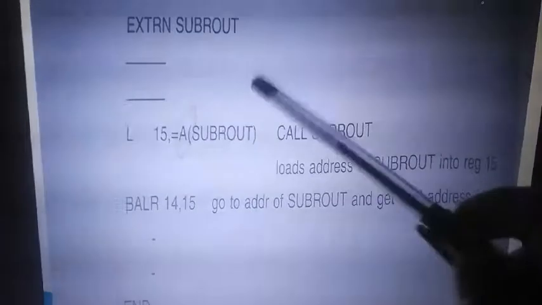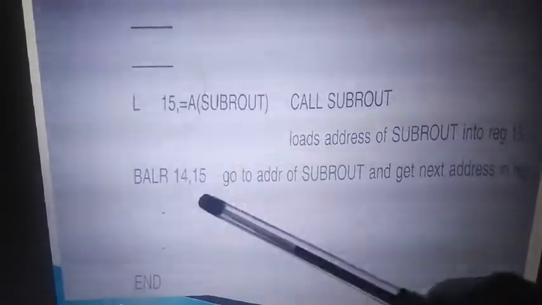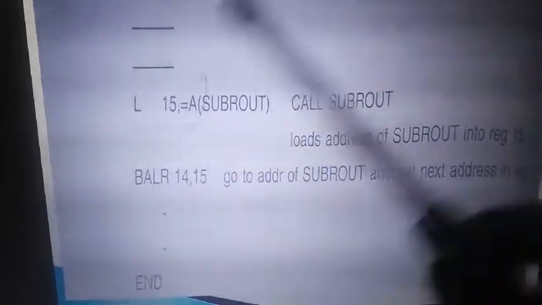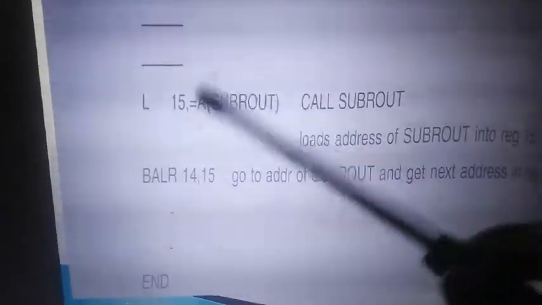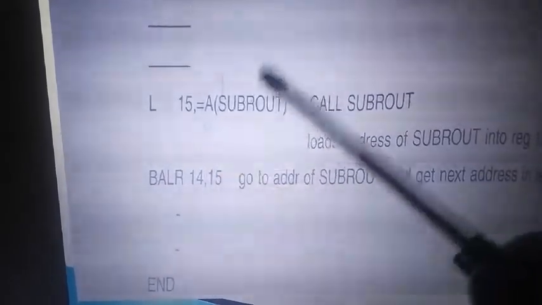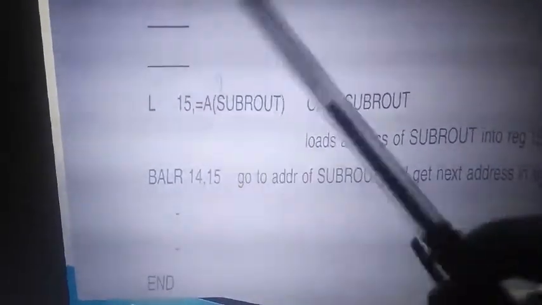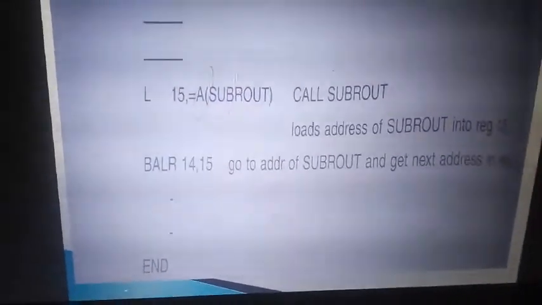So you are loading that external function, the subroutine. When you call the subroutine function here, the address of the subroutine is loaded into 15, and from this statement you know that you need to jump to the 15th location, because you are calling a function. The address is stored in register 15, the base register. Base is loaded with the address of the subroutine function, and 14 holds the return address. So 15 is the base address of the subroutine, and it will directly jump to it.